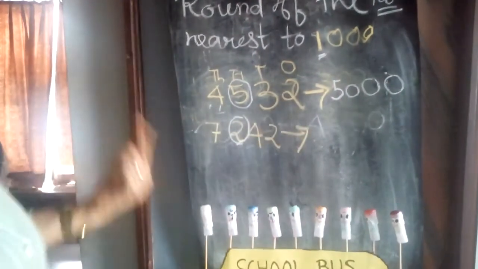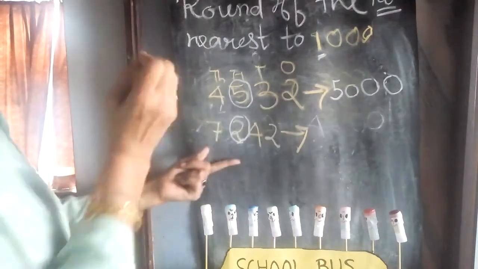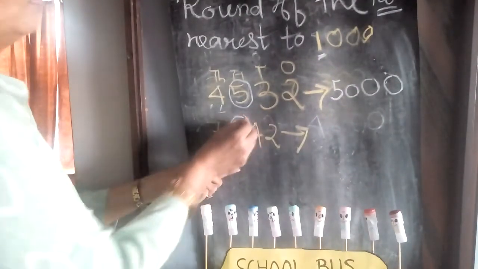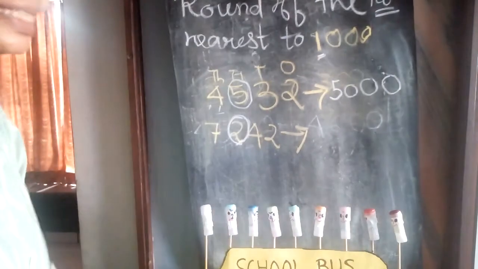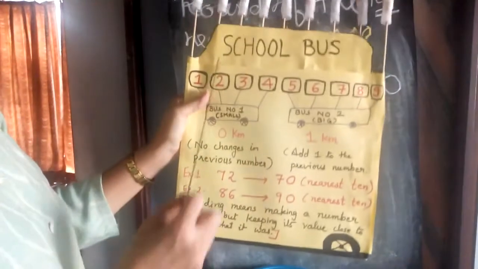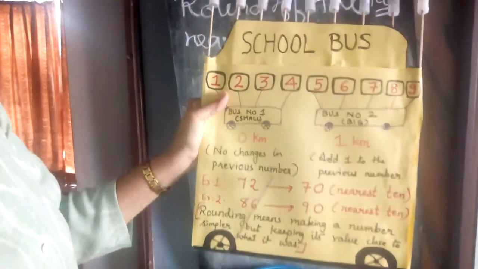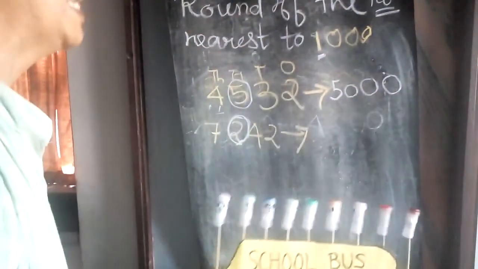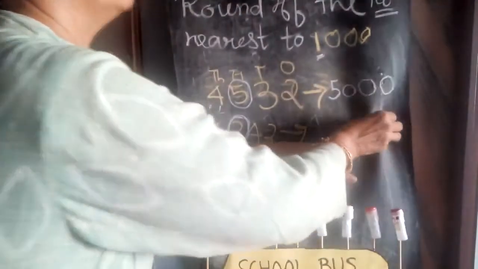Understood, children? Now look at down, 7242. So 7242, we have circled the hundreds number. It is 2. 2 means second standard. Second standard, small bus, 0. So no changes in the previous number. That means it will remain same. So your ones place will be 0 only.